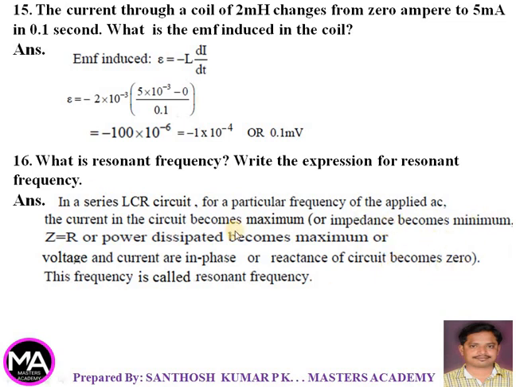You can write any one of these points and you will get marks. That frequency is called as resonant frequency. Expression: omega naught is equal to 1 by root of LC, or f naught or nu naught is equal to 1 by 2 pi into root of LC.